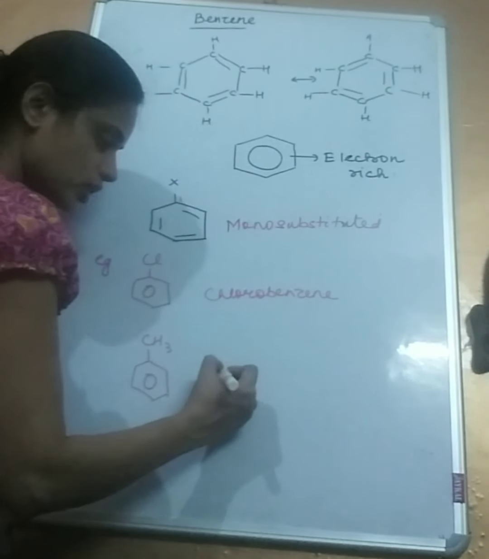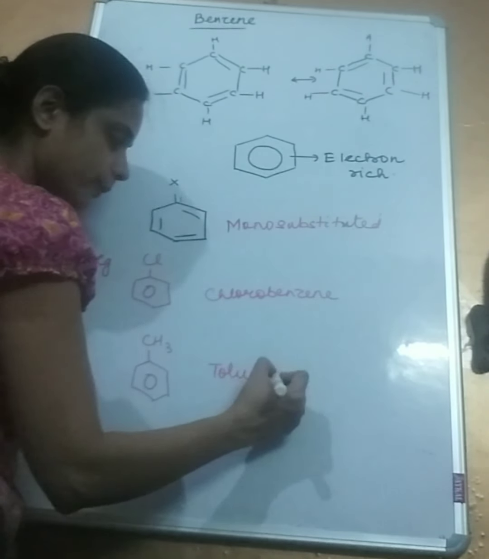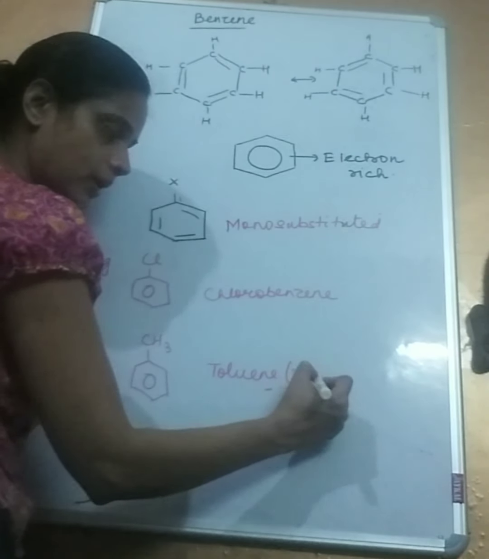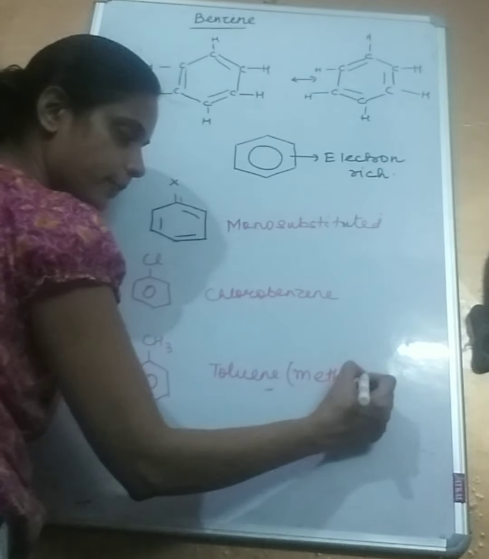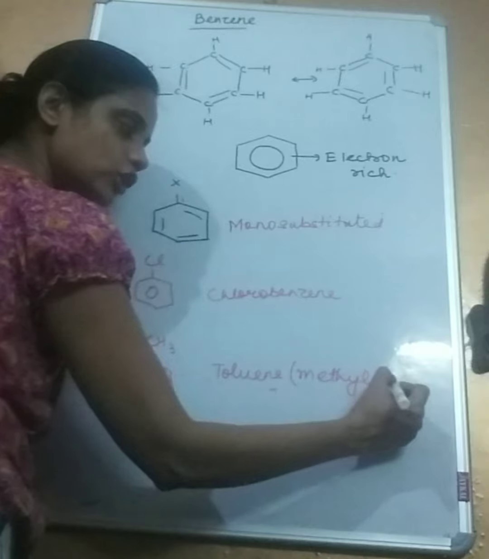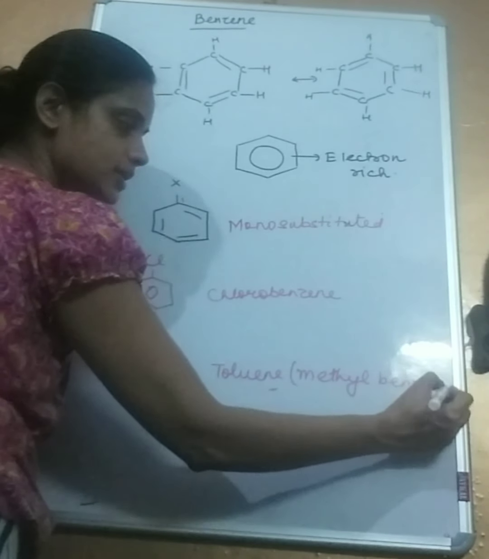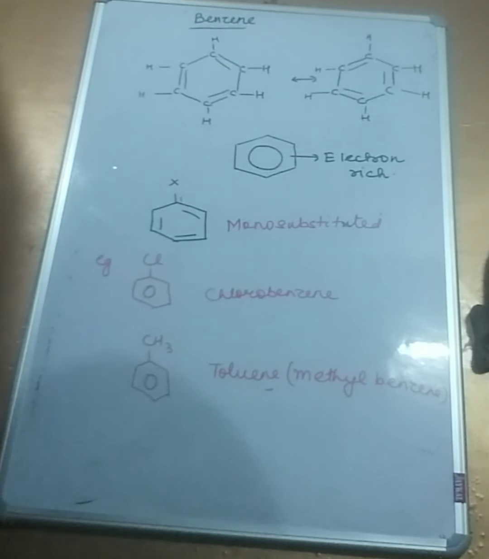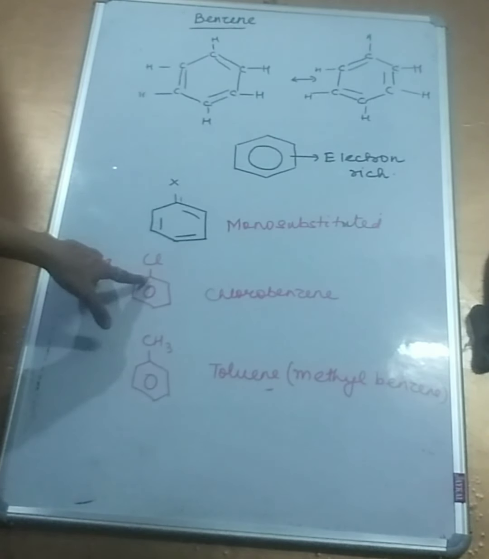This is commonly known as toluene or methylbenzene. This is the trivial name, but for a large number of aromatic compounds, we use the trivial names as IUPAC names also in the same breath. So these are about mono-substituted benzenes. The moment you substitute, you fix that carbon as carbon number 1.